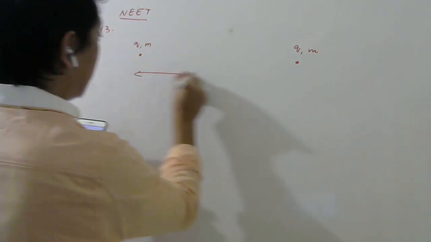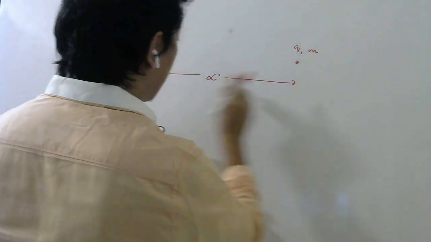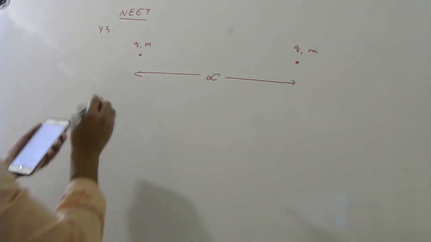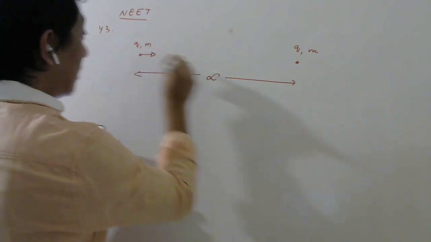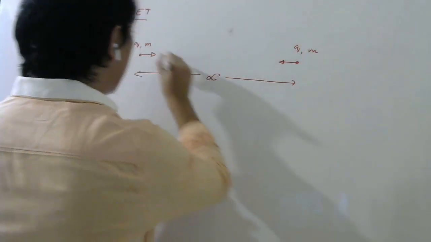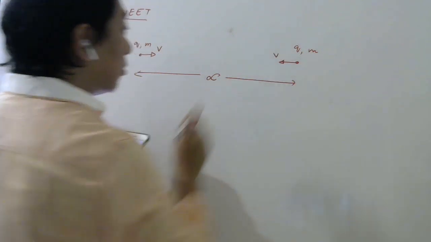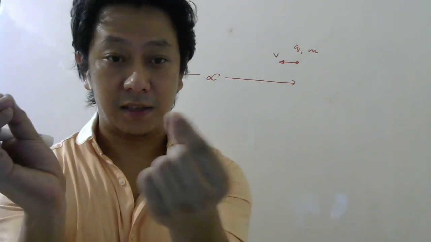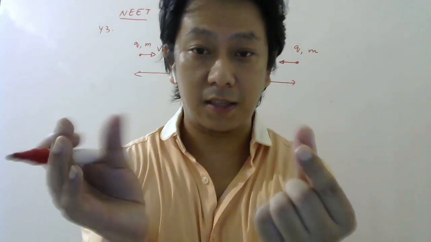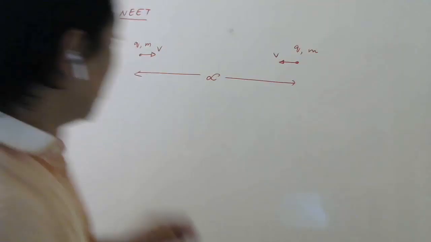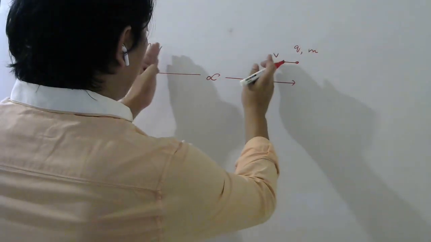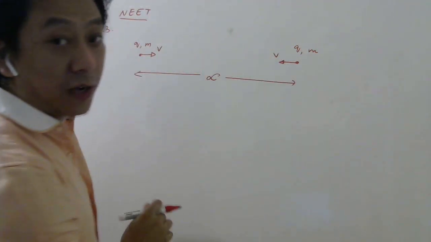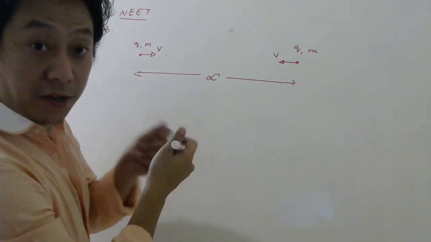From a very large distance. Very large distance means you can take this separation as infinity. Now they have been given some initial speed, you can say v. So they have been shot towards each other with speed v, like this. What will happen? They will come closer and closer. But since these are like charges, they will repel each other.